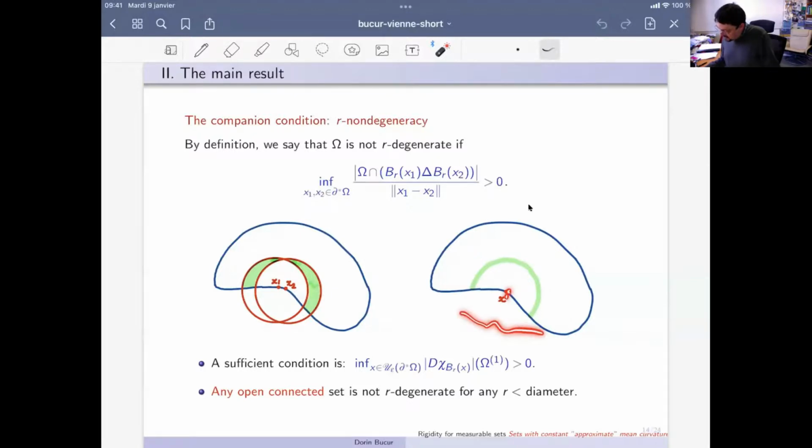We take balls of radius r, we center them onto the boundary, and we want that the surface, the Hausdorff measure of the sphere inside the domain, is bounded from below. But for instance, this non-degeneracy condition is satisfied for any open connected set, provided that the radius of the ball is strictly smaller than the diameter. So it's quite a transparent condition.